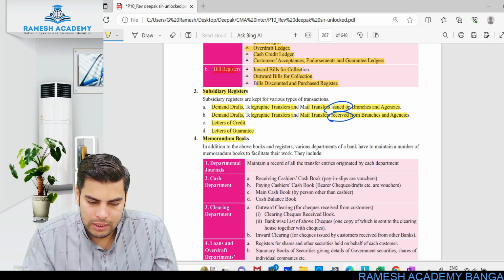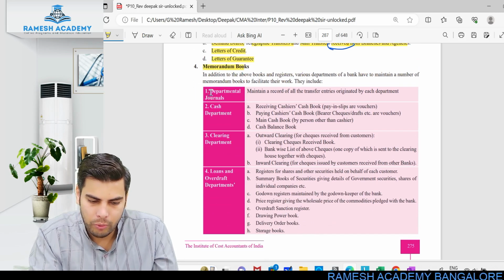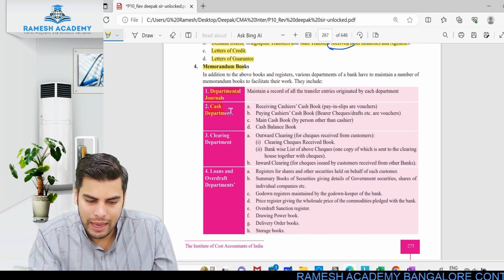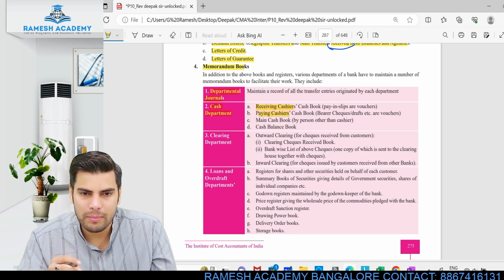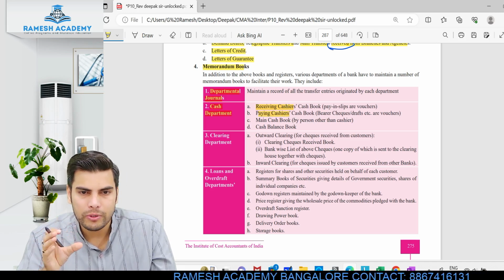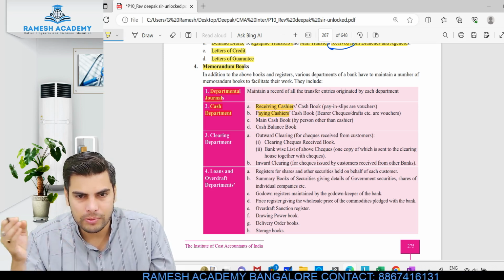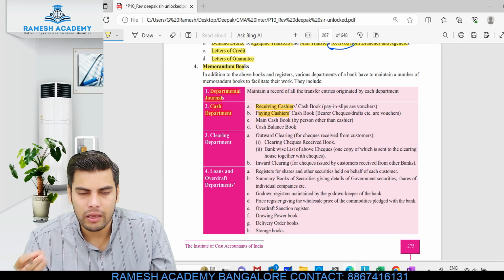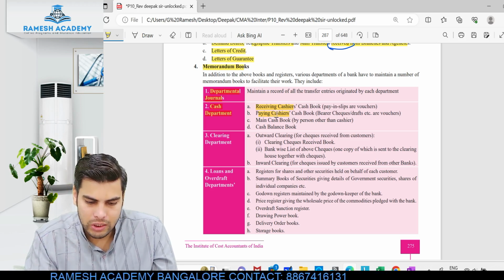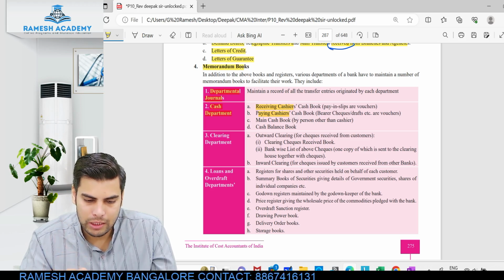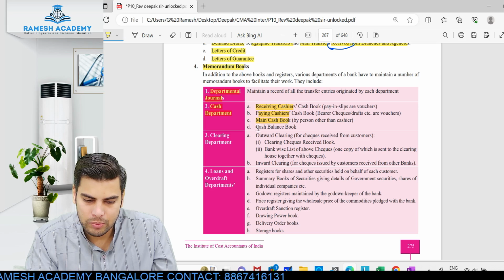So let's look into the next thing, memorandum books. Along with this, I'll also be maintaining other memorandum books like departmental journals, cash department. So cash department: receiving cashier's cash book, paying cashier's cash book. If you visit a bank, there'll be two people, right? One person will be accepting the deposit, the other person will be giving the money. So you'll just be writing a self check and he'll be giving you the money.